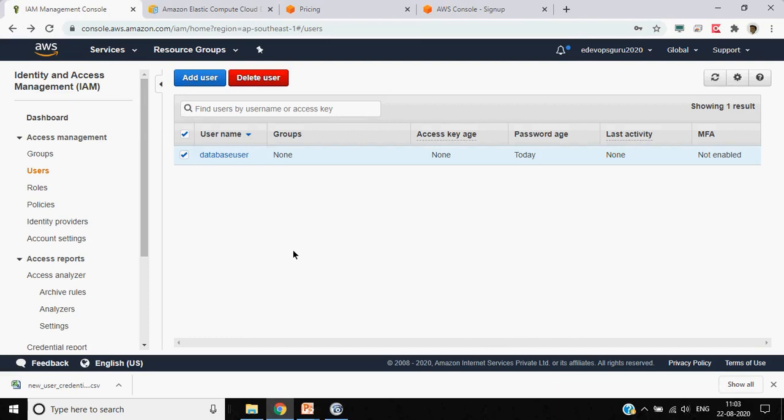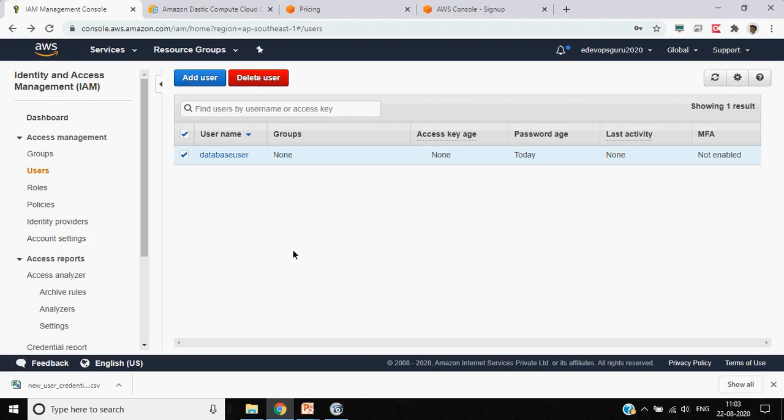Now let's assume a case where, in your organization, you have a database team and you have an HR team. For example, the HR team doesn't need access to the database. They are not database administrators. So you can group different users in different groups and assign these policies at the group level.